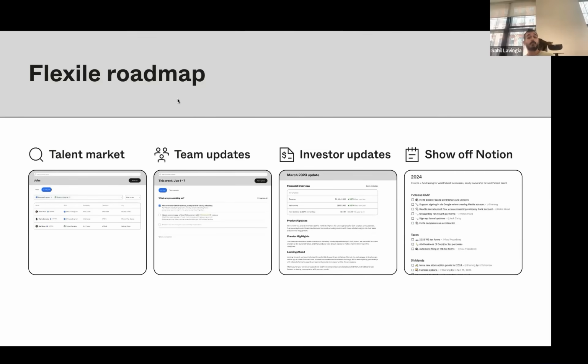And we have a lot more to go. There's so much more we want to do. Now we have roles. We're soon going to have a talent marketplace. So you'll be able to say, hey, I want to hire 4 software engineers. You should be able to list yourself if you're doing work on Flexile for a company like Gumroad, let's say 20 hours a week, and you want to find a new client for another 10 hours a week, you should be able to list your profile directly on the Flexile marketplace.